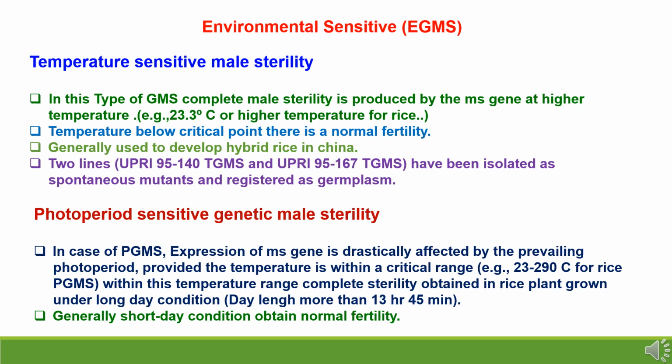Second type of environmental sensitive male sterility is photoperiod sensitive genetic male sterility. In this type of sterility system, the expression of the male sterility gene is drastically affected by the prevailing photoperiod, provided the temperature is within the critical range of 23 to 29 degrees centigrade for rice. Within this temperature range, complete sterility can be obtained for rice under long day condition, where the minimum duration should be 13 hours 45 minutes. Generally, short day condition gives normal fertility in case of photoperiod sensitive genetic male sterility.